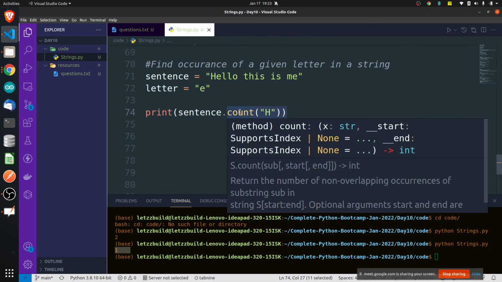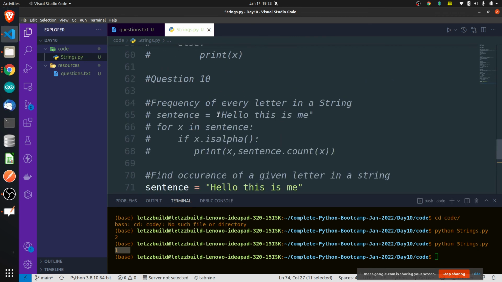Why do you need a for loop here? Why do we use a for loop in this case? Because we wanted to find the occurrence of every letter. What will you write here, sentence dot count, here what will you write? If you wanted to find the occurrence of only one letter, you will write that letter directly here. But if I tell you to find the occurrence of every letter, now what will you write here? You will write first letter H, then you will change it and make it E, then you will write L. That way you cannot do it.